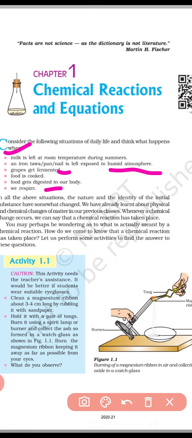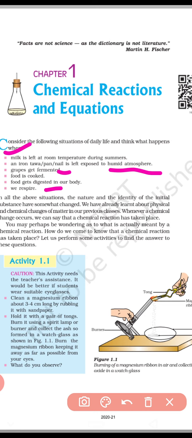In this chapter we will discuss how these changes take place and how we can represent them in the notebook in the form of symbols. The symbolic representation of any chemical change is called a chemical equation.